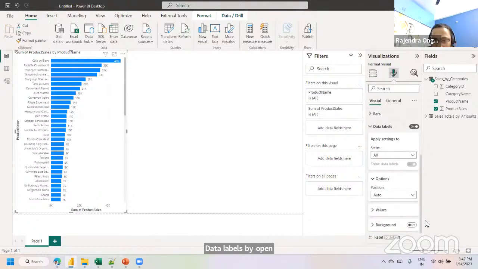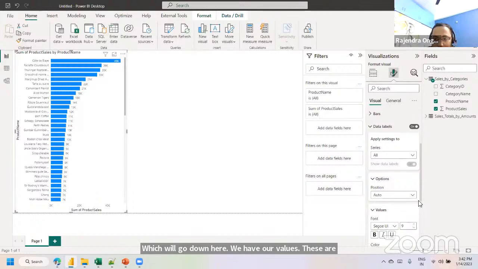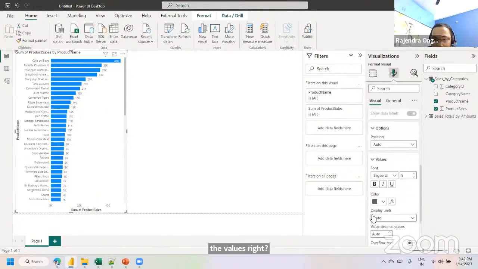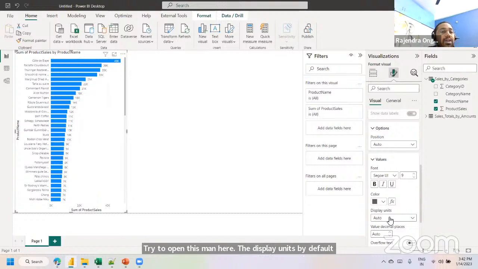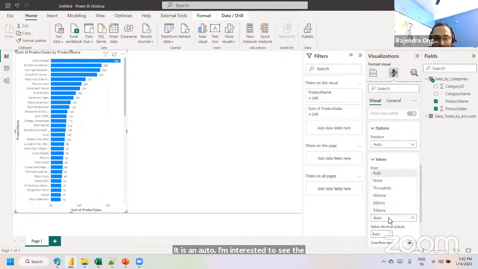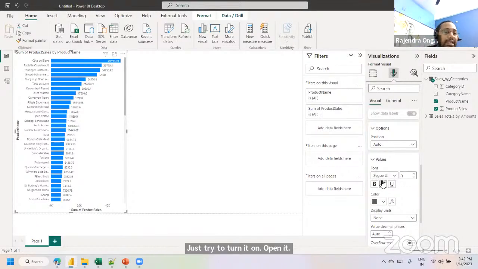A little go down. Here we have values. These are the values, right? Try to open this one. Here the display units, by default it is auto. I'm interested to see the full value. Just try to turn it on, open it, none option, so that we can see it including the decimal. So 49,198.09, decimal point also we can observe in this analysis.